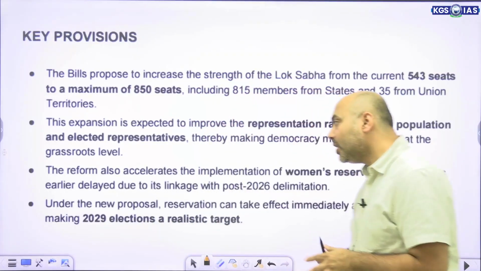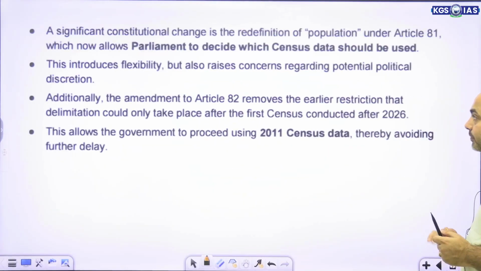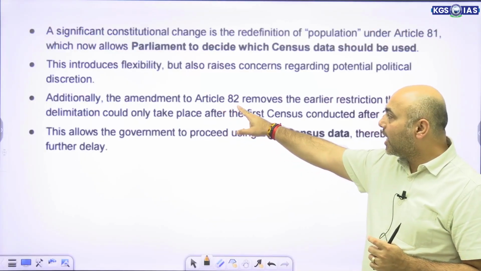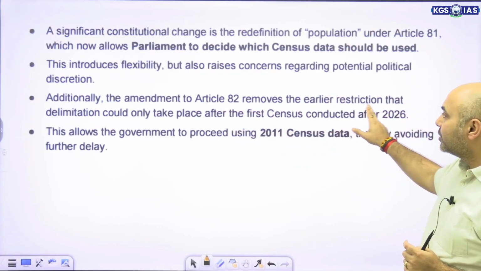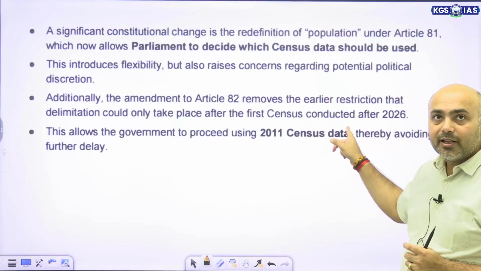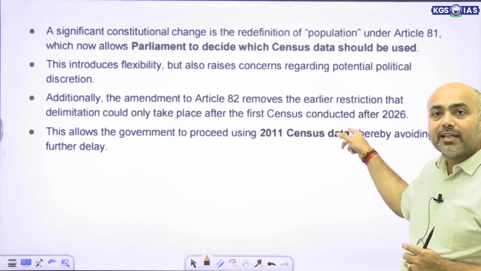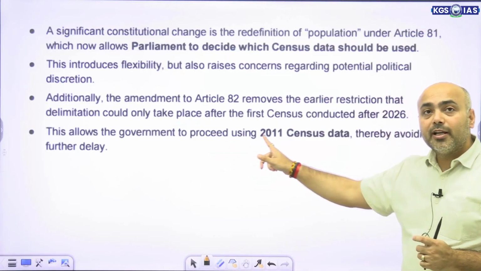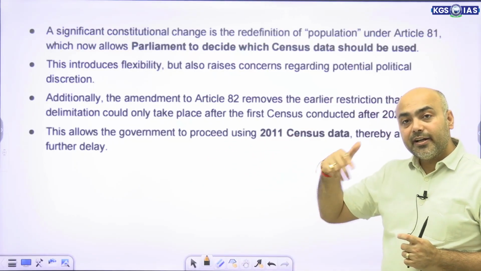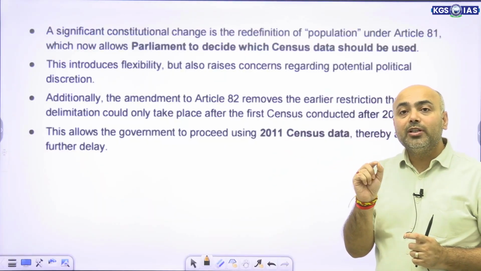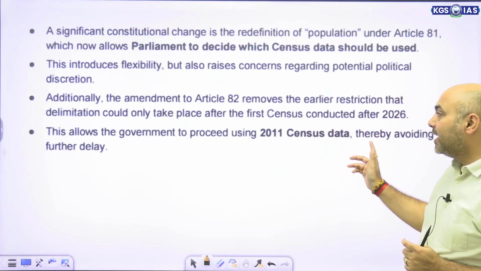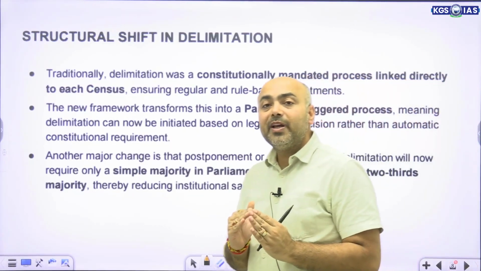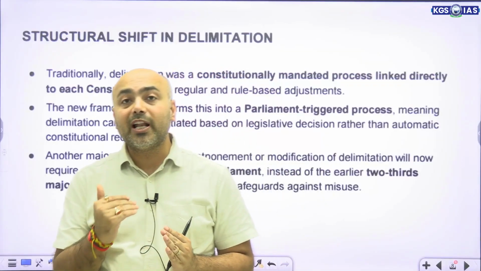Okay. Along with it, they wanted to amend Article 82 of the Indian Constitution, which restricts the exercise to the first census after 2026. I have already told you, they wanted to proceed with the delimitation and provide women reservation on the basis of 2011 data. And this is where the whole problem also lay.